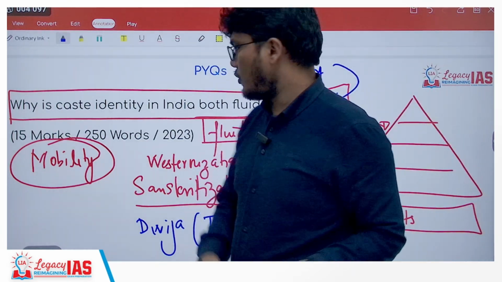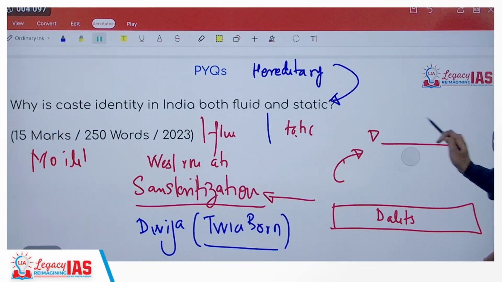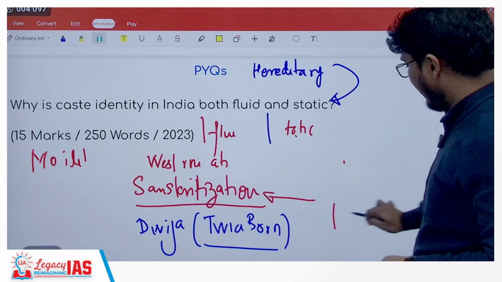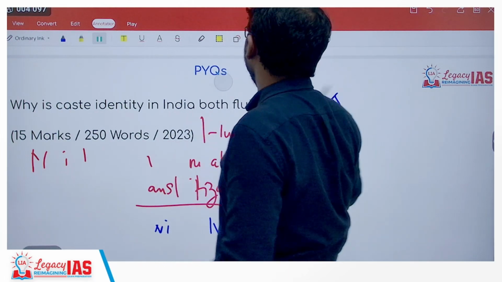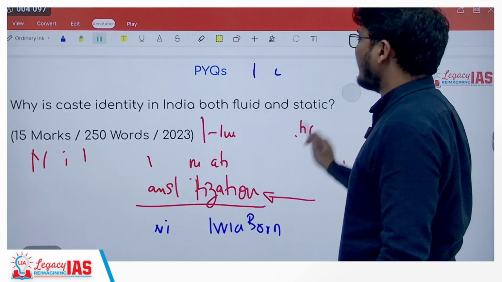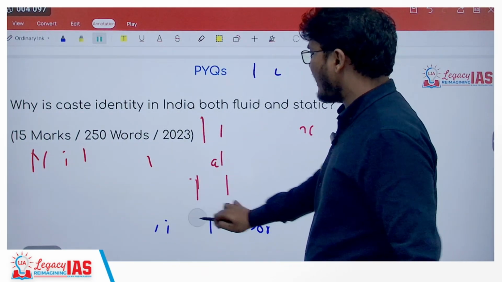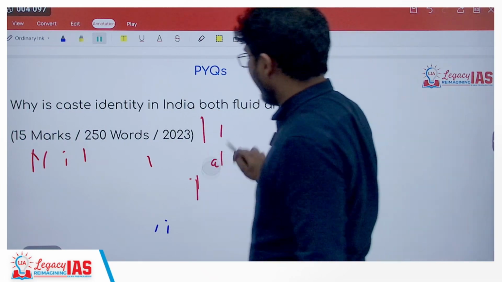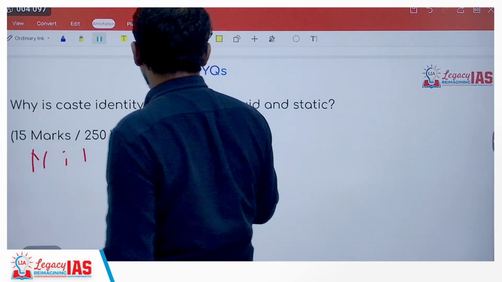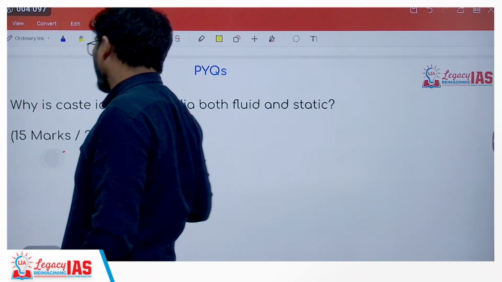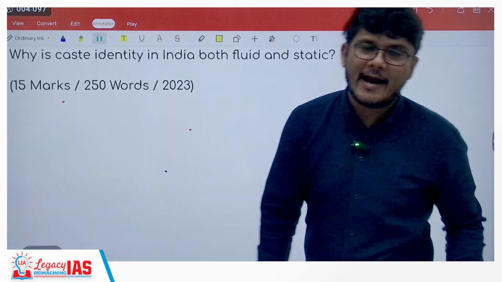So first, let us see how we will approach. I hope the understanding of it is clear. I hope we know what we are going to use in this. And remember guys, earlier, let's say 8 years, 10 years back, the questions in society related to the caste system and Indian society were to a lot of extent dependent upon current affairs. So whatever was going on in current affairs, any act, any bill, any issue, any Supreme Court judgment or case, the questions were dependent on that and asked from that.